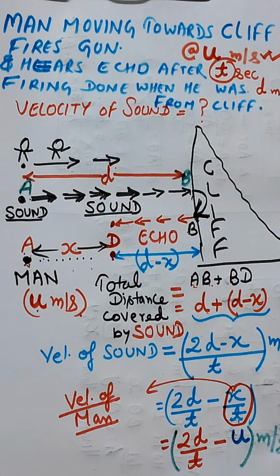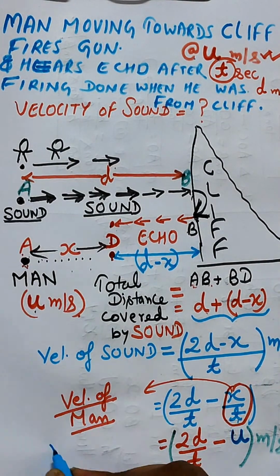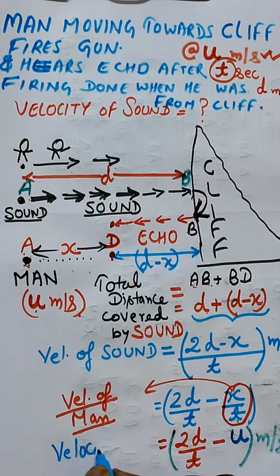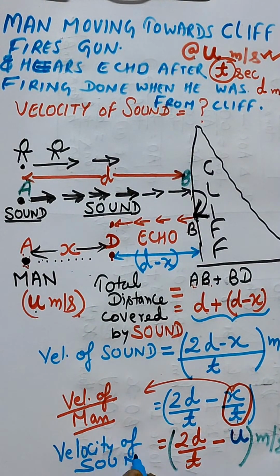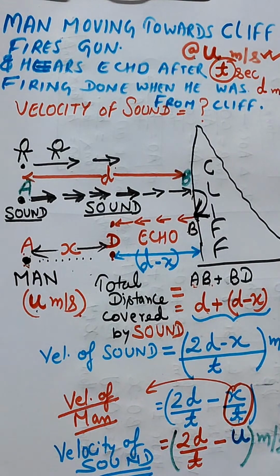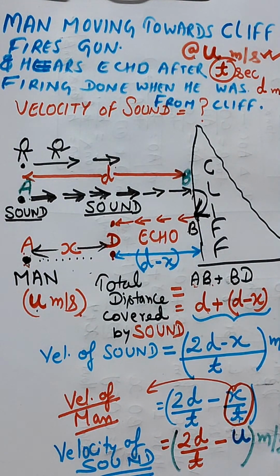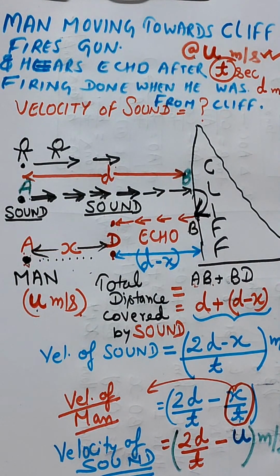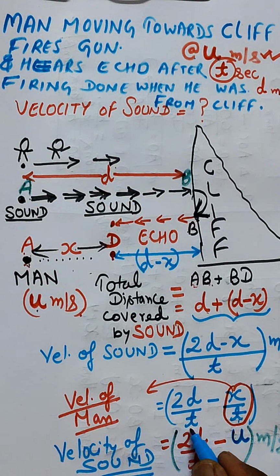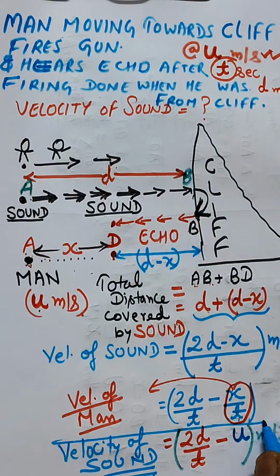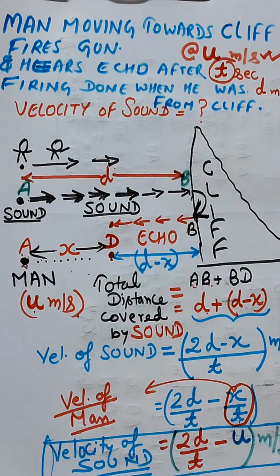This is the velocity of sound. Velocity of sound, right? So in this way we have solved this question. 2D by T minus U is the velocity of sound which is calculated. This one, 2D by T minus U meter per second.